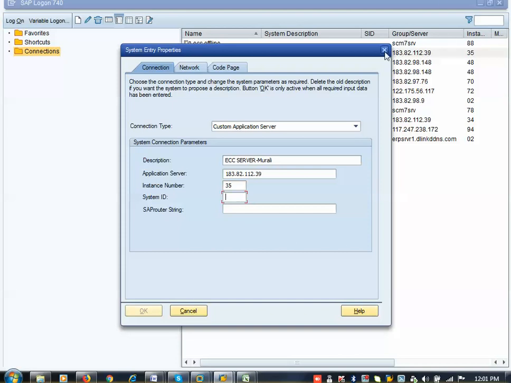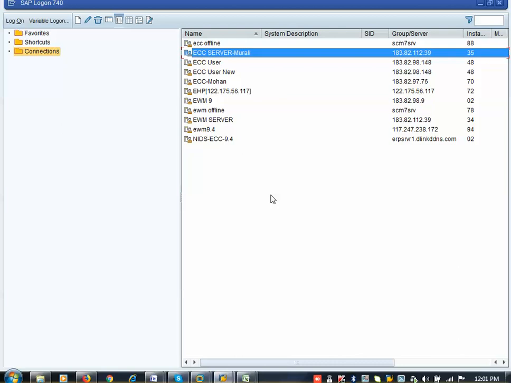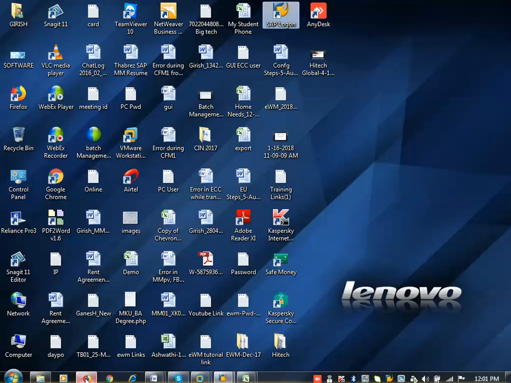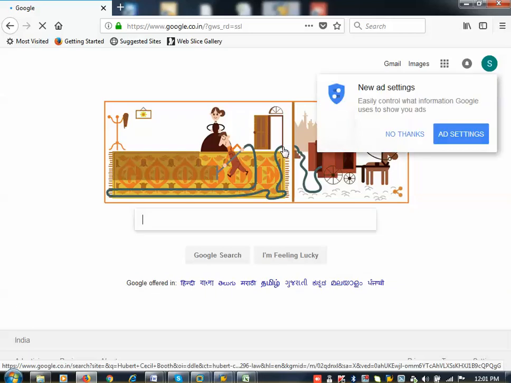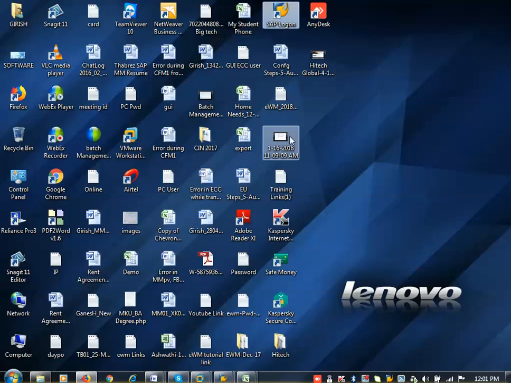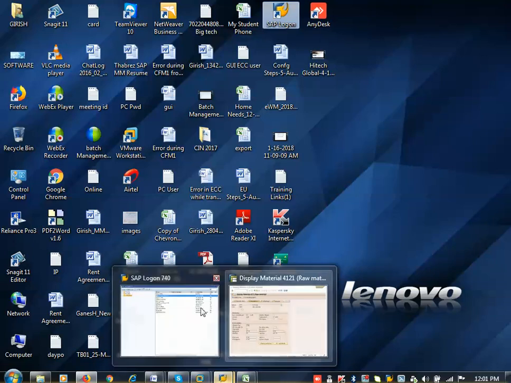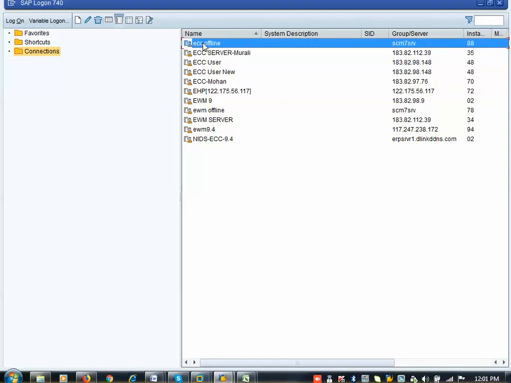Now, if I want to log into Internet Explorer, I just go and click here, then I can go to Google. This is Internet Explorer, or I can Google it. The same way, if I want to go to SAP here, based on the creation, you can select ECC, offline, click on select, and you can log on.